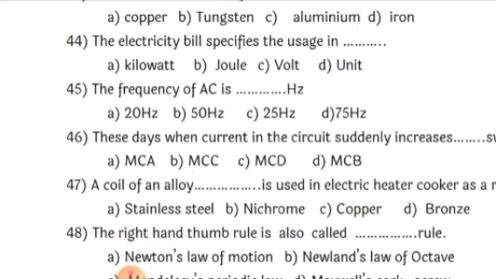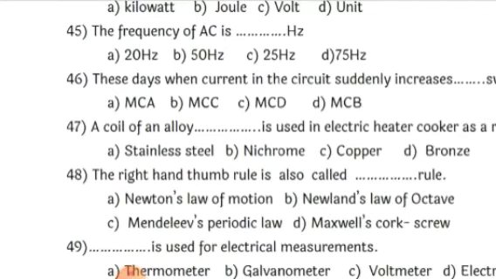The electricity bill specifies the usage in dash. Always remember, in the electricity bill the usage is measured in terms of kilowatt hour, and 1 kilowatt hour is also called 1 unit. Therefore, the correct answer here is unit. Okay, in the electricity bill you will get the number of units you have consumed throughout the month, and for 1 unit you will be charged around 8 or 9 rupees maybe, and accordingly the charge will be there. Okay, so the correct answer is unit. The frequency of AC, especially in India, is 50 hertz.